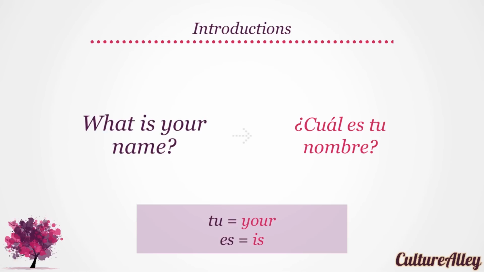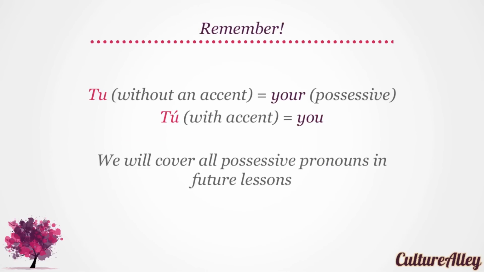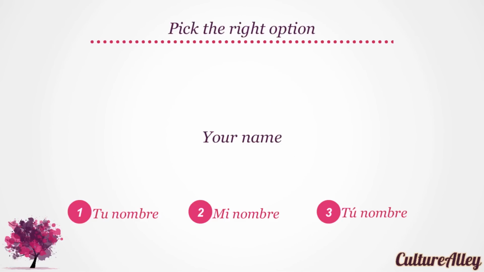So our question, what is your name, now translates to ¿Cuál es tu nombre? Where tu means your and es means is. Try that again, please. ¿Cuál es tu nombre? One more time. ¿Cuál es tu nombre? Remember that tu without an accent translates to your, which is a possessive pronoun, while tú with an accent translates to you. We will cover all possessive pronouns in future lessons.